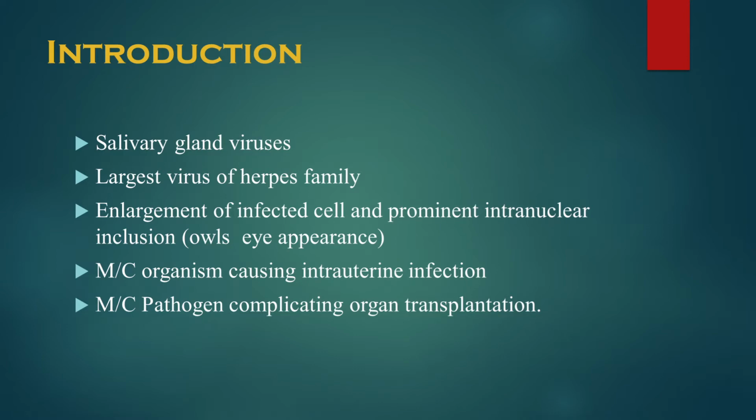It is characterized by enlargement of the infected cell and prominent intranuclear inclusion, that is, owl's eye appearance. Cytomegalovirus is the most common organism causing intrauterine infection, and the most common pathogen complicating organ transplantation.